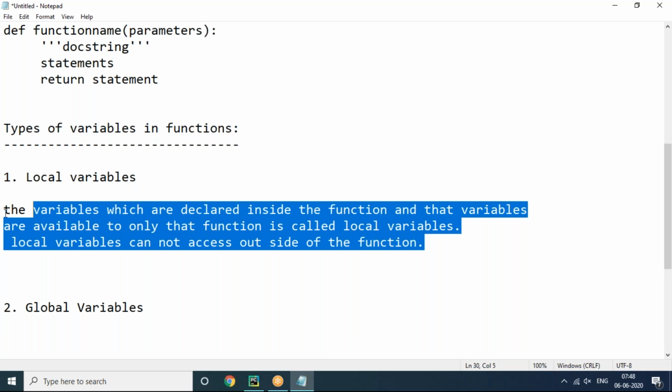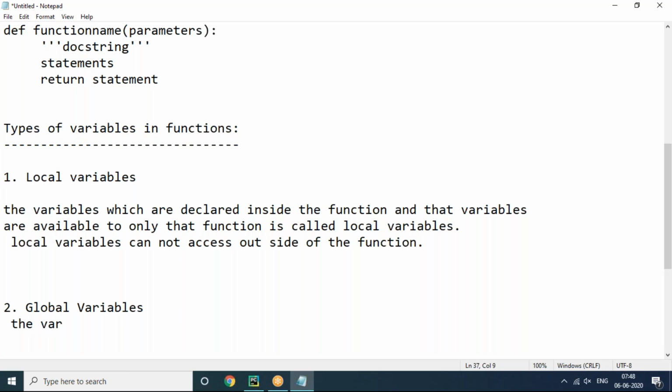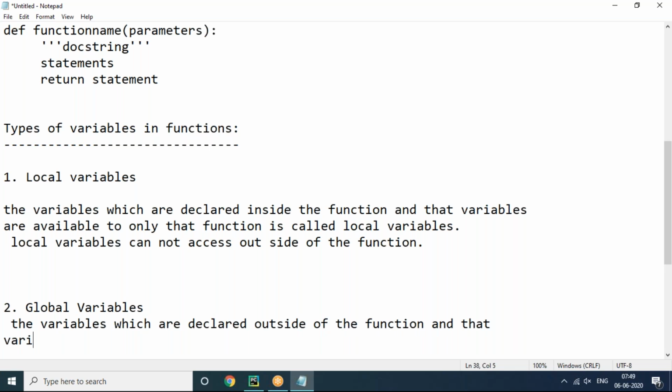Now, global variables means the variables which are declared outside of the function, and that are available to all functions in that program, are called global variables.